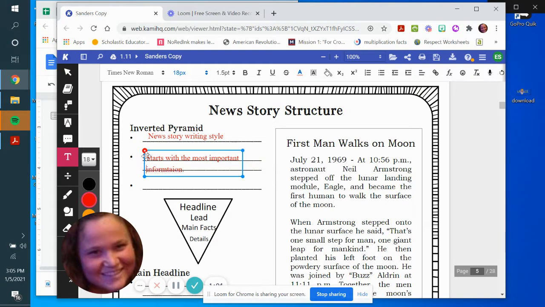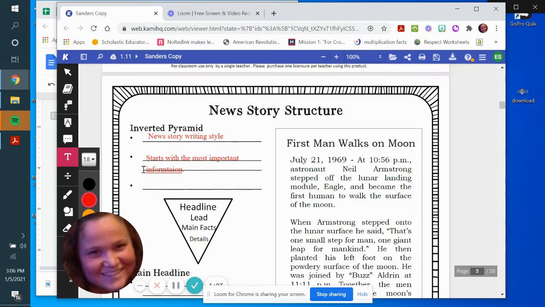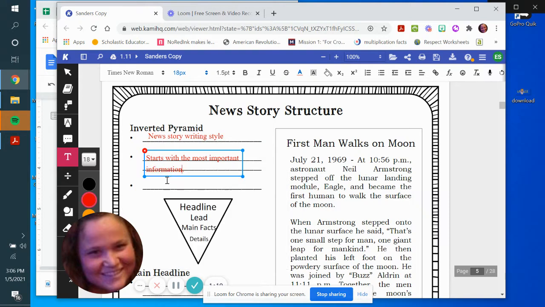Also, it does not lead up to the climax. So we're not going from little details to big headline, we're going from headline to little details. All right, so what does that mean? It means that we always want to start with the most important information, okay? That is the big thing with an inverted pyramid.